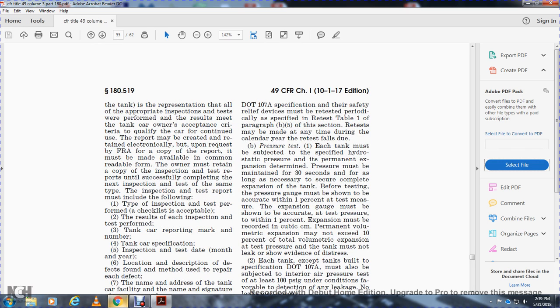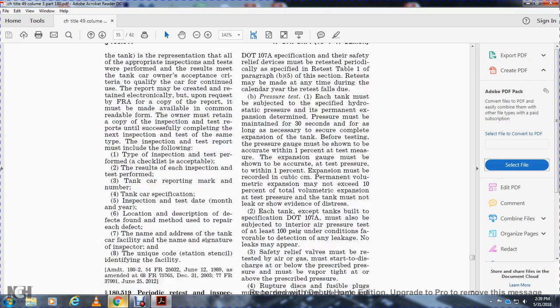Pressure test. Each tank must be subjected to a specified hydrostatic pressure for permanent expansion. The pressure must be maintained 30 seconds or as long as necessary to show the complete expansion of the tank. Before testing, the pressure gauge must be shown to be accurate within 1% of the test pressure. Expansion gauge must be shown to be accurate at the test pressure within 1%. Expansion must be recorded in cubic centimeters. Permanent volumetric expansion must not exceed 10% of the total volumetric expansion. The tank at test pressure must not leak or show evidence of distress.